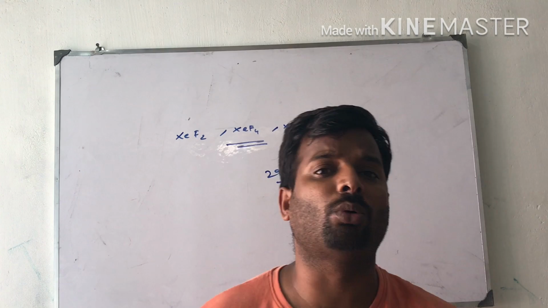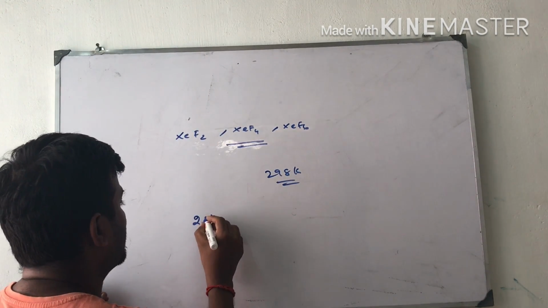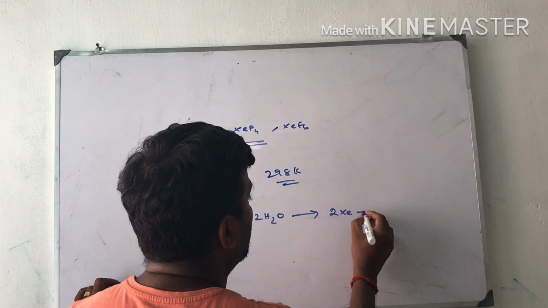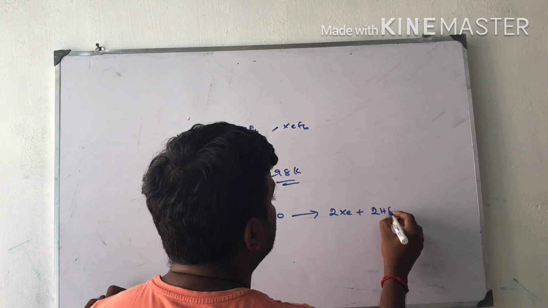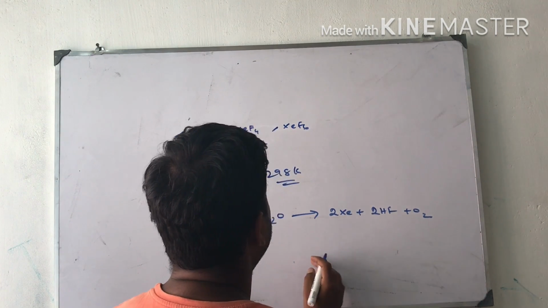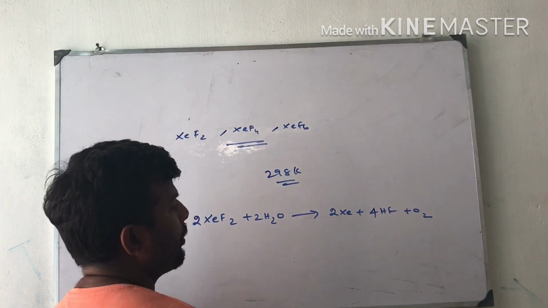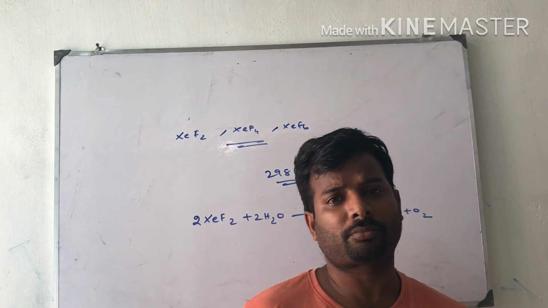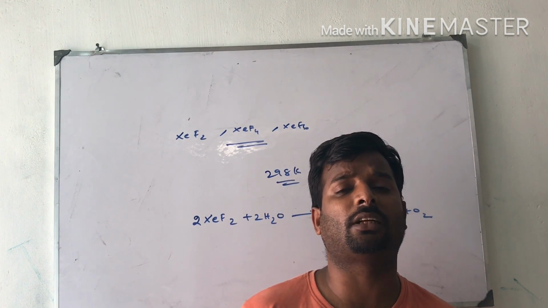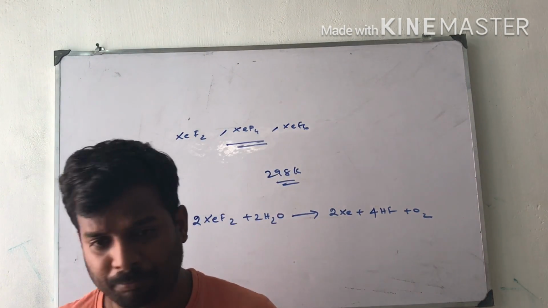XeF2 reacts with water to give Xe, HF and O2. For example, 2XeF2 plus 2H2O gives 2Xe plus 4HF plus O2. The structures of these compounds, XeF2, XeF4 and XeF6, are explained by VSEPR theory. So now I am going to draw the structures.